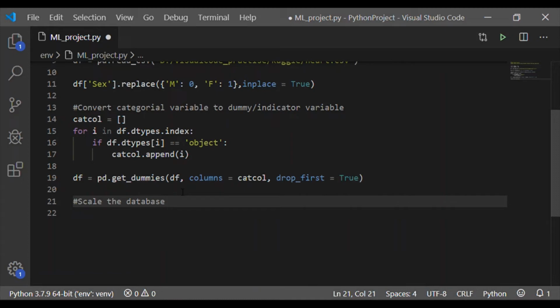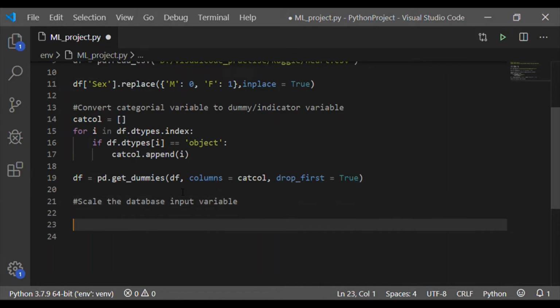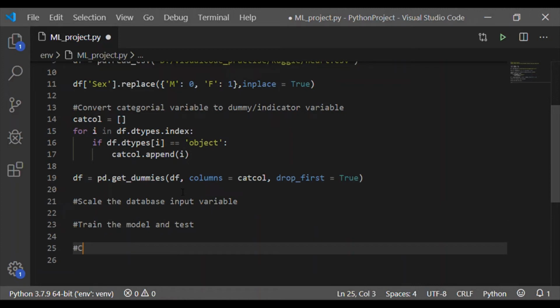So now we made the data frame ready by doing data analysis, and we have converted the categorical variable to dummy or indicator variable. We have also seen that all the values are non-null. That means there are no null values in our data frame. The subsequent step is to scale the database for important input variables, train the model and test it. At last, we have to calculate the accuracy of our model.